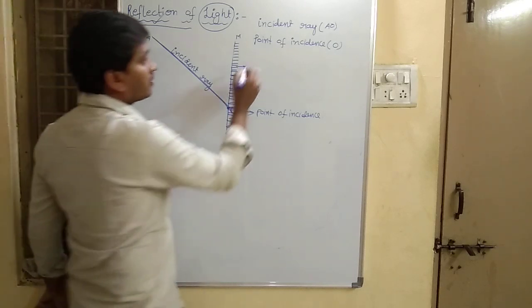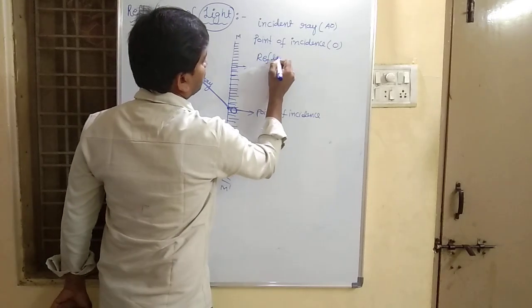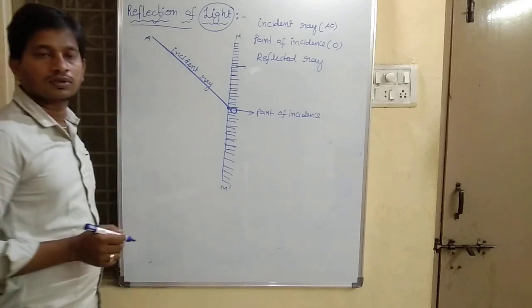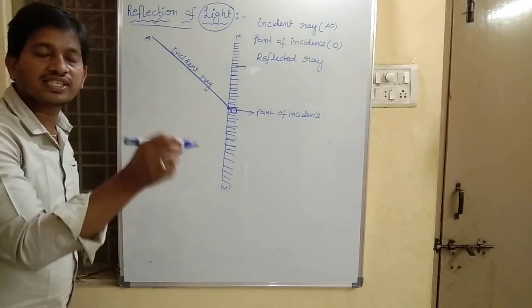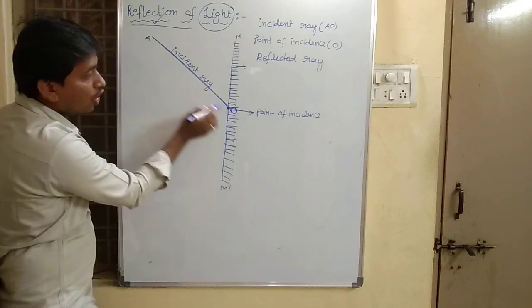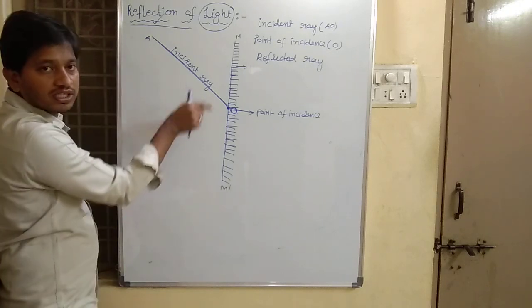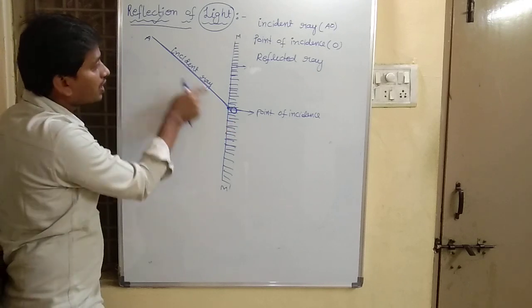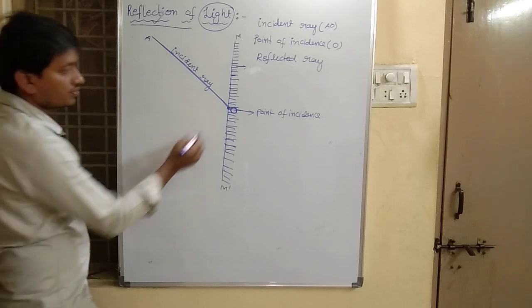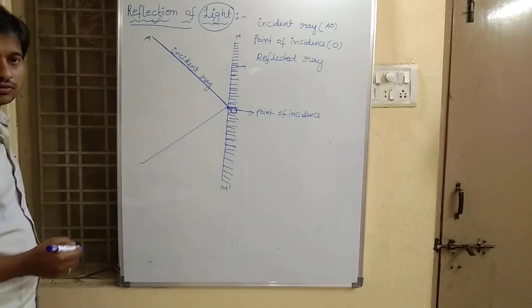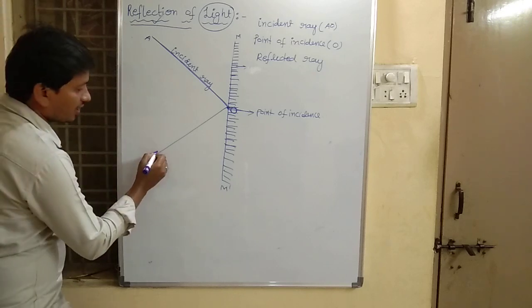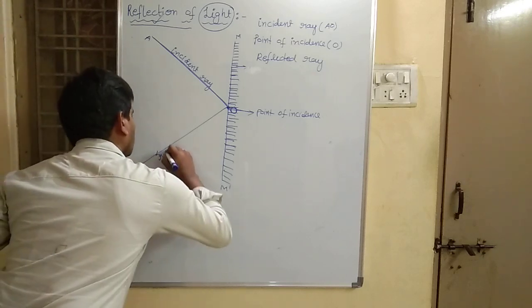Next one, reflected ray. The ray which is sent back by the mirror. So this is the incident ray which is falling on the mirror. A ray of light which falls on the mirror surface is called the incident ray. This ray of light which is sent back by the mirror is called the reflected ray.